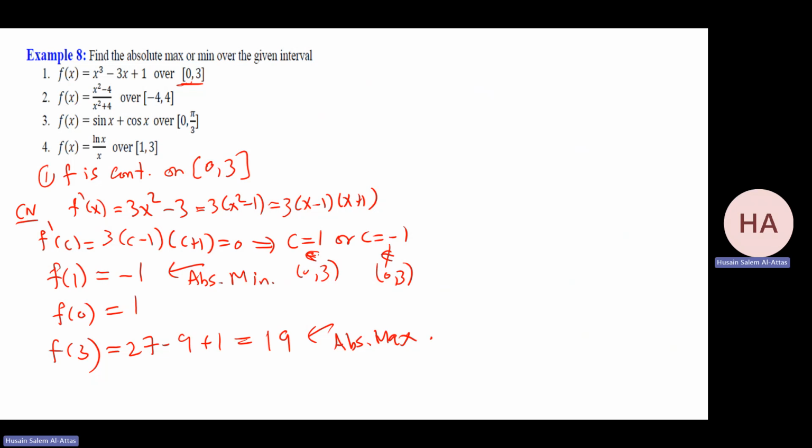So conclusion, absolute maximum is 19 at x equals 3, and absolute minimum is -1 at x equals 1.